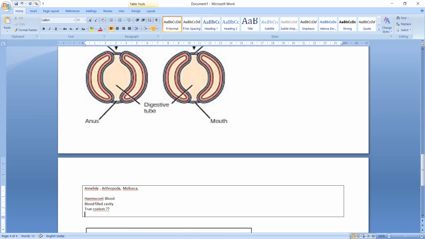And hemocoel is found where? It is found in Mollusca and Arthropoda.